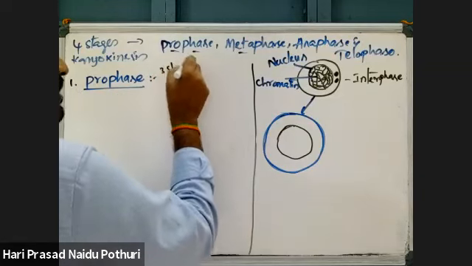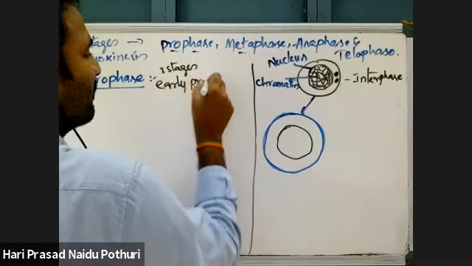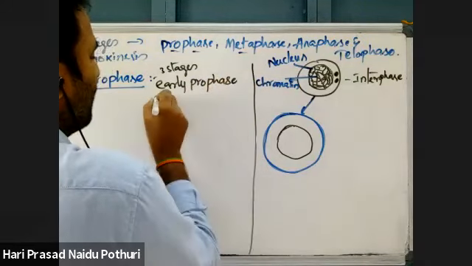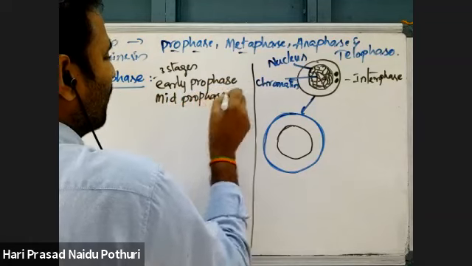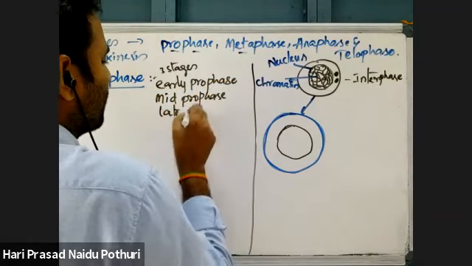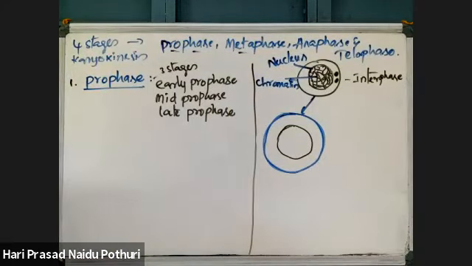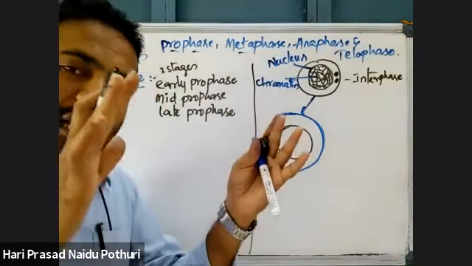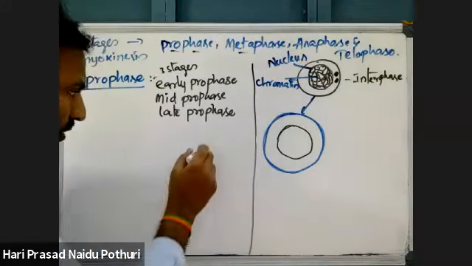I told you there are 3 stages. What are they? Early prophase, mid prophase, late prophase. In early prophase, there is the beginning of the condensation of the chromosome. What does condensation of the chromosome mean?